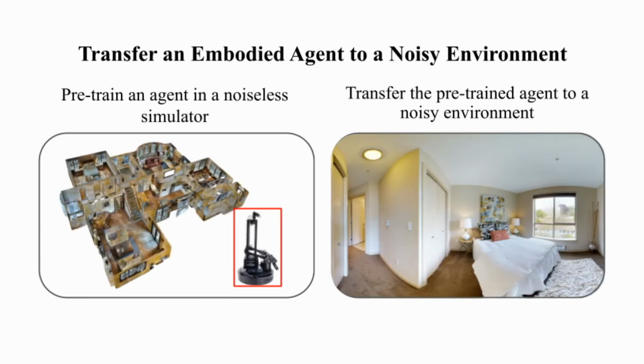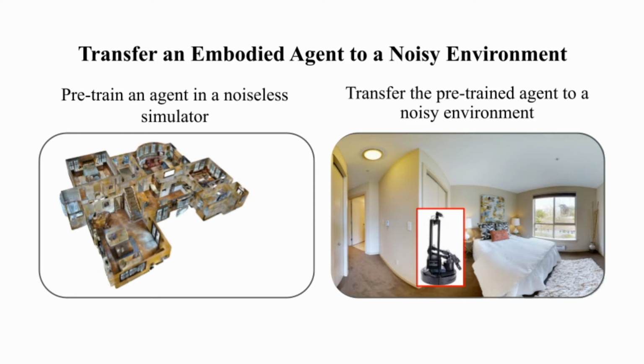In this paper, we investigate the scenario where the pre-trained navigation agent in a noiseless simulator needs to be transferred to a new environment where the agent's actuator is noisy and the odometry measurement is also erroneous. As a solution, we introduced a simple and generic self-supervised learning method for noise-robust visual navigation.